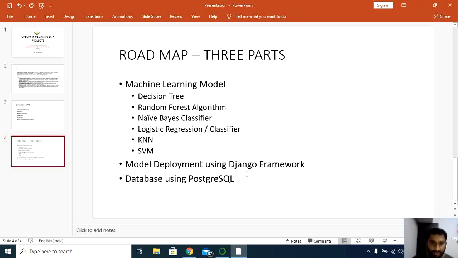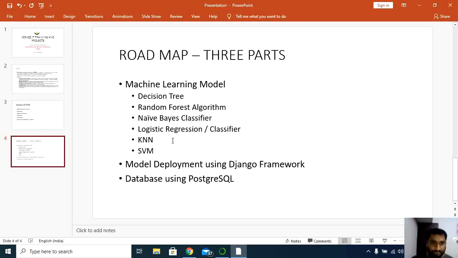In the last part, I'm going to collect all the data of the users and store that data using PostgreSQL, which is an object-oriented type of database. Similarly, after the successful completion of this video, you can try other algorithms like the XGBoost algorithm. You can even try CNN also.